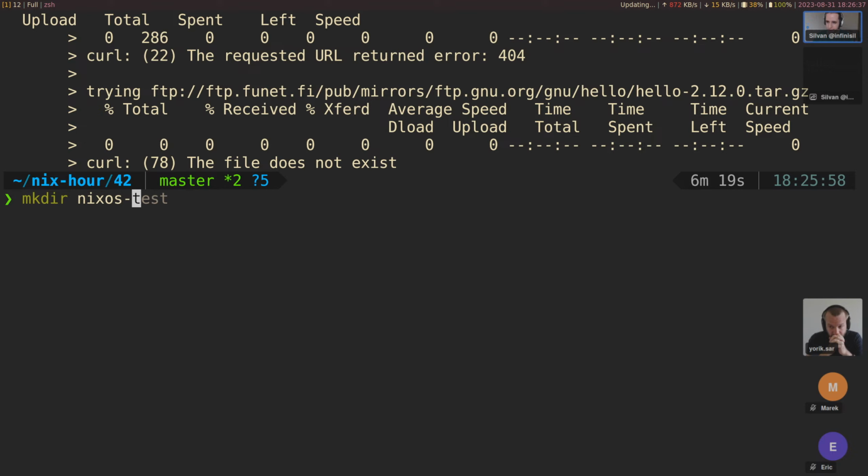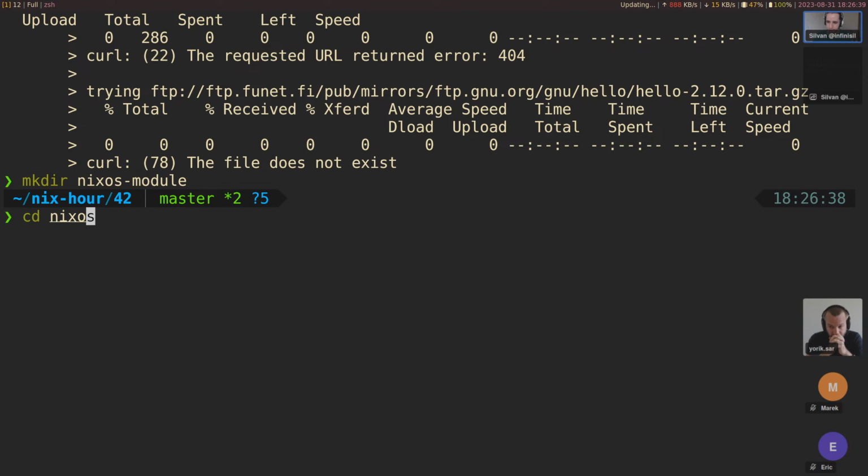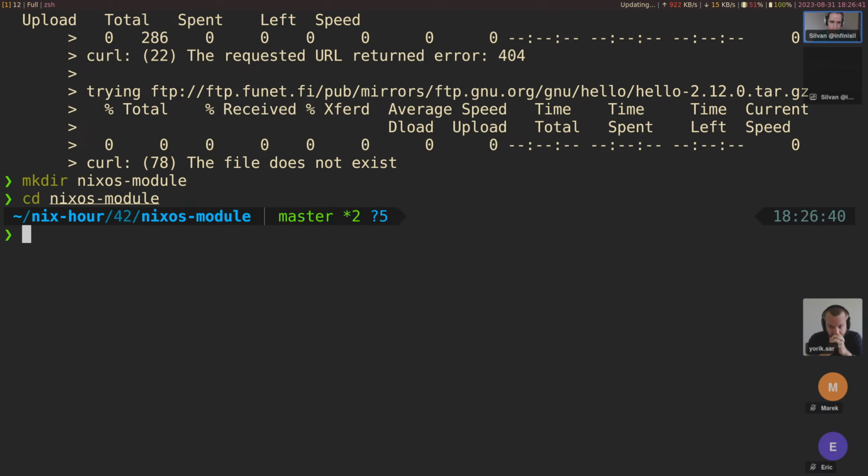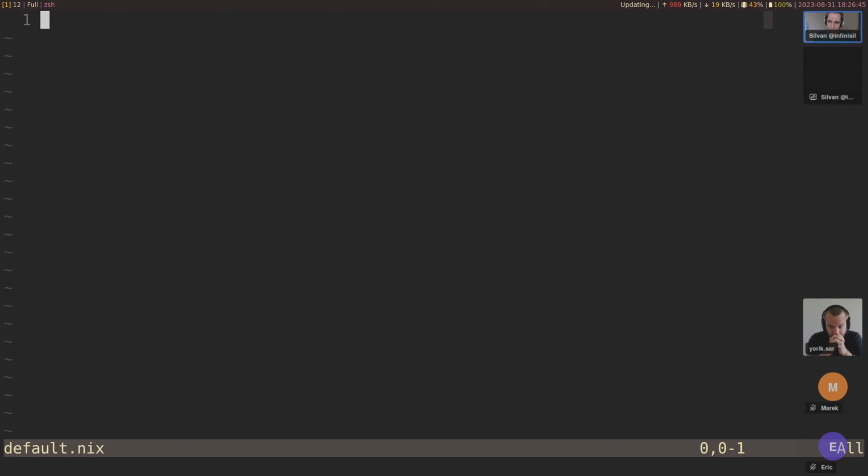Let's do a NixOS module. All right, and I think we'll do it like this, where we have a default.nix. I'm just going to start off with a simple module system evaluation, and we can see what arguments are available by default, and then build up to a NixOS configuration.